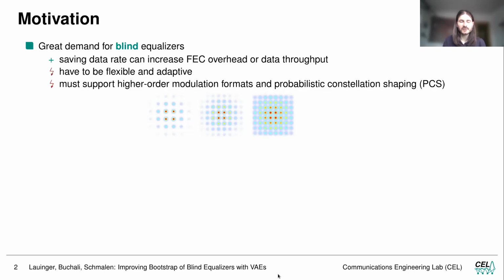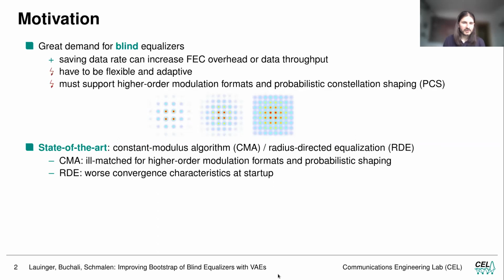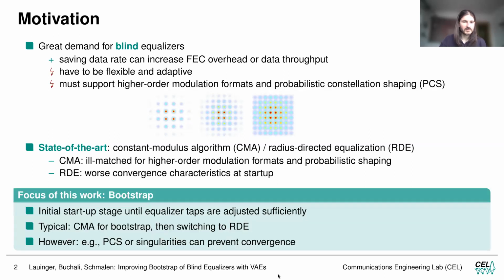The motivation for this talk is the great demand for blind equalizers, where saving the data rate can increase FEC overhead or data throughput. Modern equalizers have to be flexible and adaptive, and they must support higher order modulation formats and probabilistic constellation shaping. The state of the art is the constant modulus algorithm, the CMA, or its derivatives like the radius-directed equalization, the RDE. The CMA is ill-matched for higher order modulation formats and probabilistic shaping, and the RDE has worse convergence characteristics at startup.